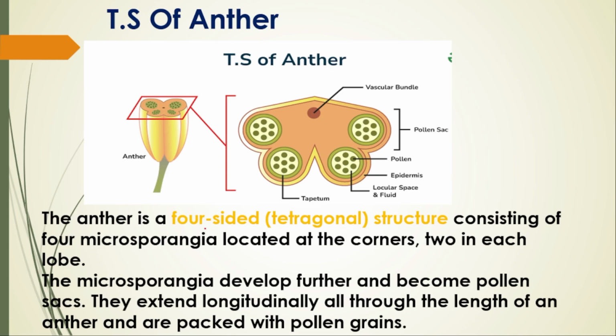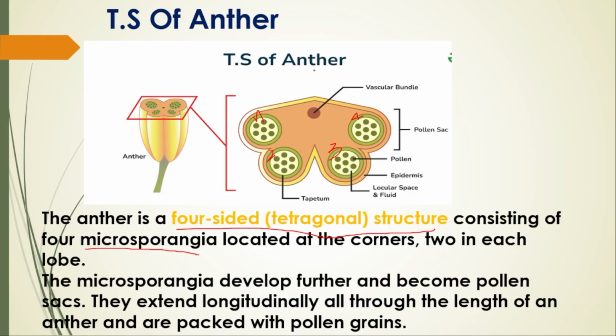So the anther is a four-sided tetragonal structure. Four-sided. 1, 2, 3 and then 4. Four-sided tetragonal. It is tetragonal, bilobed, dithecous. It consists of four microsporangia located at the corners. This one is one microsporangium. This one is second. 1, 2, 3 and then 4. It has four microsporangia located at the corners, two in each lobe.